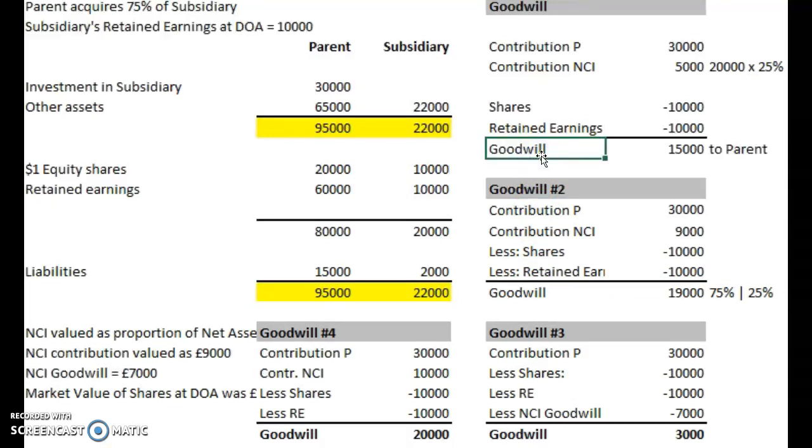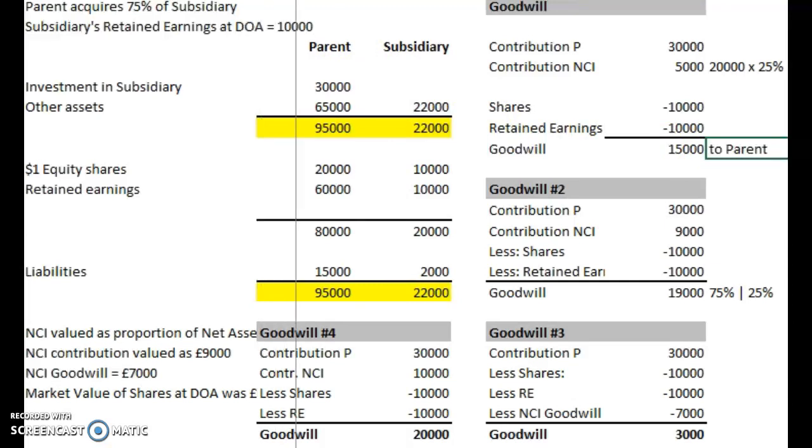And the goodwill here, the NCI contribution was just given as a proportion of the net assets. So they haven't paid over that value, i.e. they haven't paid any goodwill, so the goodwill is not attributable to them. So it's just to the parent, and that's just in this one case.